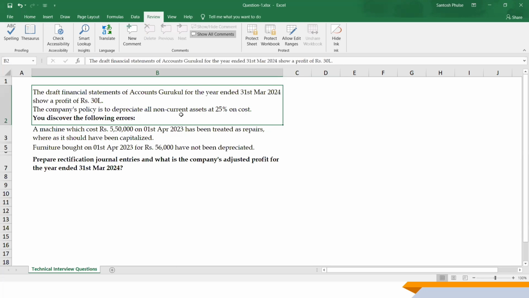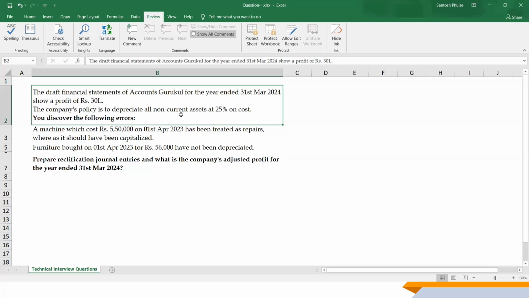The first, a machine which cost rupees 5,50,000 on 1st April 2023 has been treated as repairs whereas it should have been capitalized. Next, furniture bought on 1st April 2023 for rupees 56,000 has not been depreciated. The question here is to prepare rectification journal entries and find the company's adjusted profit for the year ended 31st March 2024. That's the question from the technical interview round.